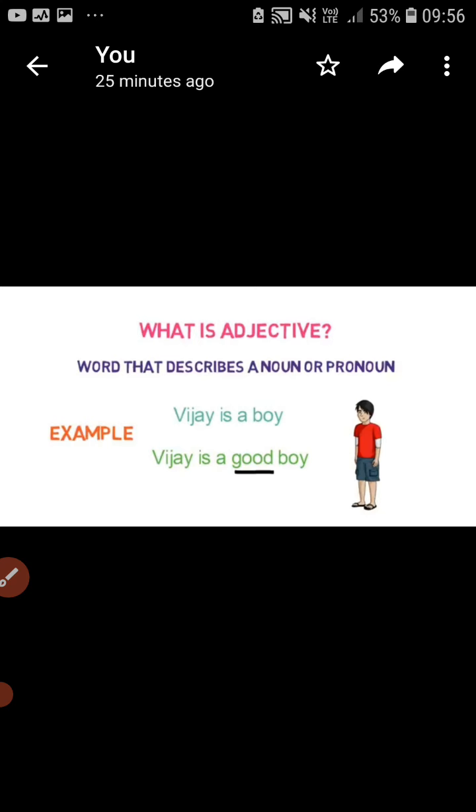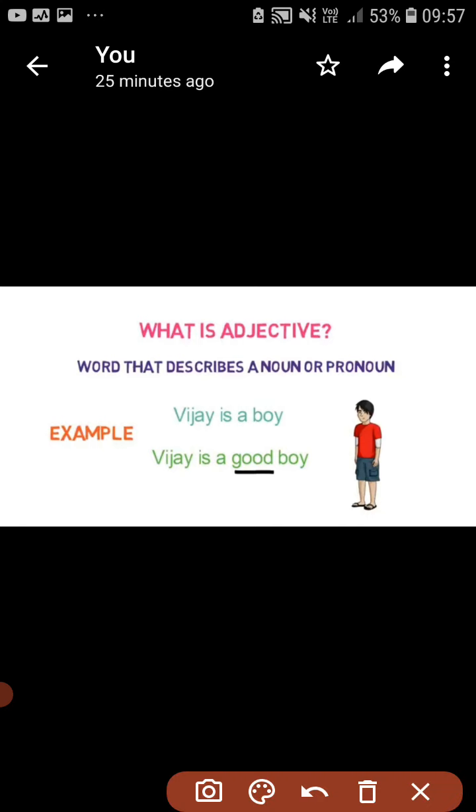The example is given here. Vijay is a boy. In this sentence, there is no adjective. But look at example number 2. Vijay is a good boy. In this sentence, which word is a noun? Boy is the noun. And which word tells more about the noun? That word is good. So according to the definition, as I told you, a word that tells more about a noun or pronoun is called an adjective.